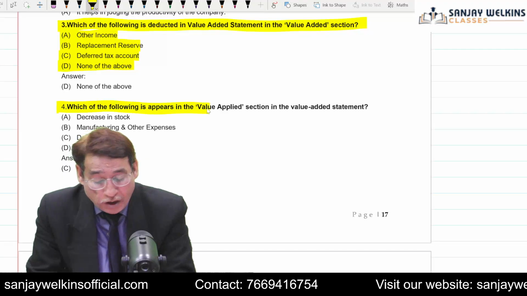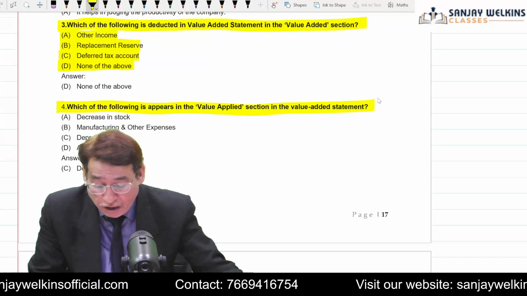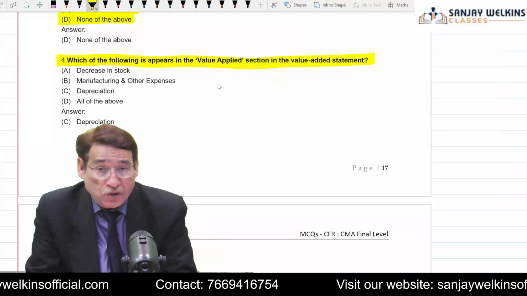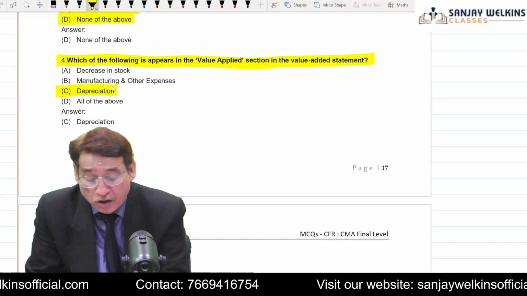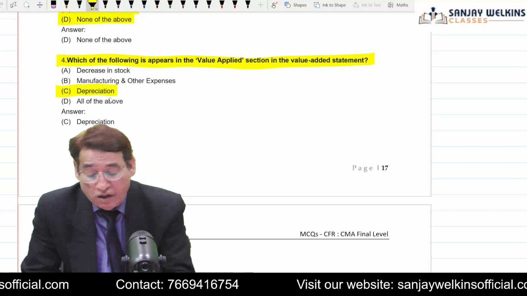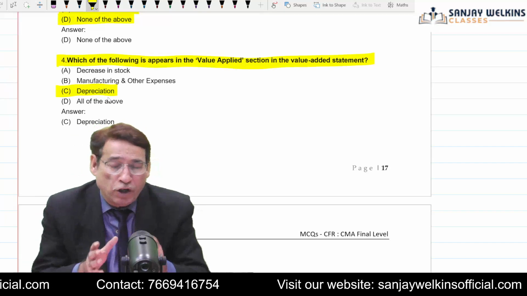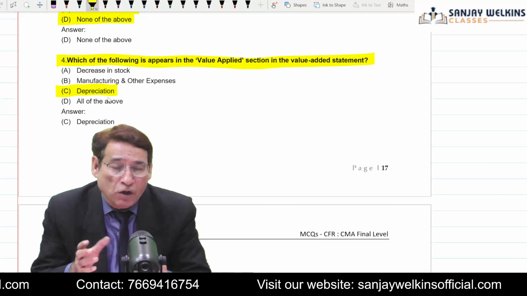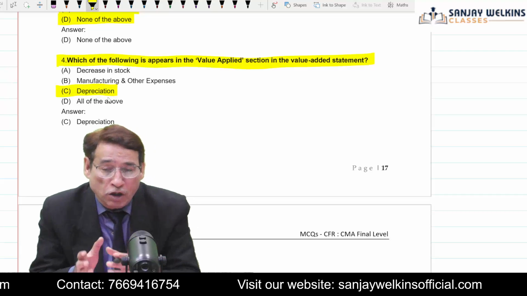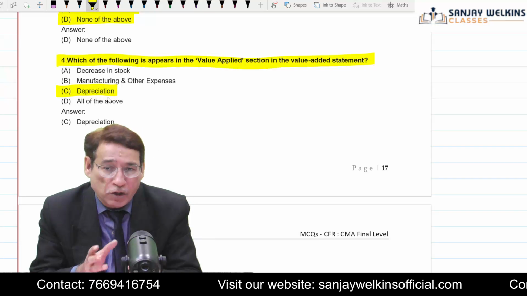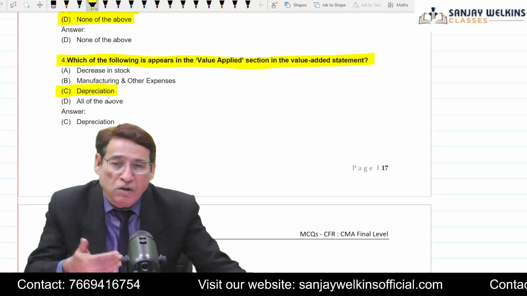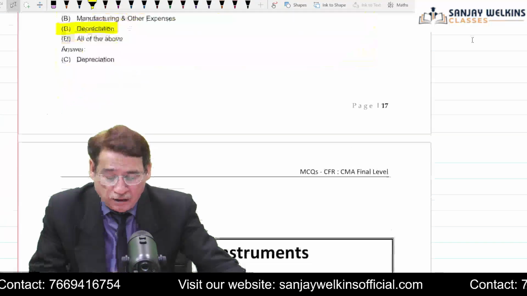Which of the following appears in the value added section in the value added statement? Obviously the depreciation. In the value added section, depreciation means, because that means we are talking about the lower part, gross value added applied. As you know, depreciation is considered as a sort of retained earnings kept by the entity.